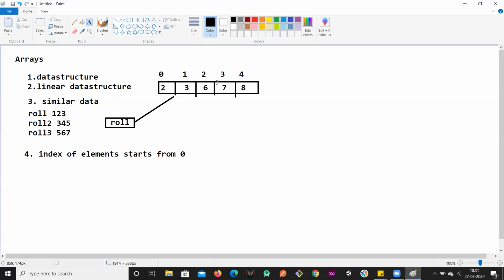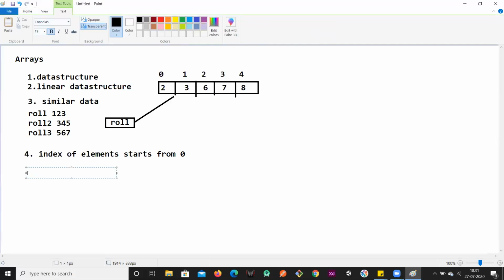Okay, so the first element will be given an index of 0, and whenever I want to access a particular element from the array, if I want to access this 3 or this 7, in this manner, I'll use this index in order to access that particular element.